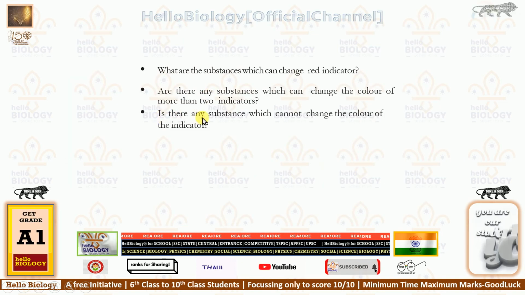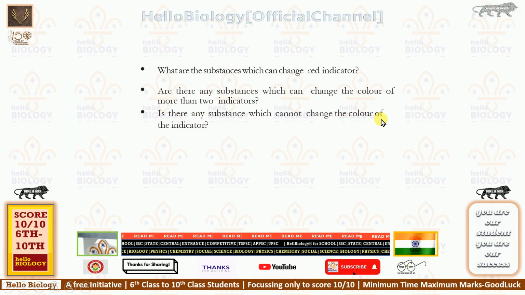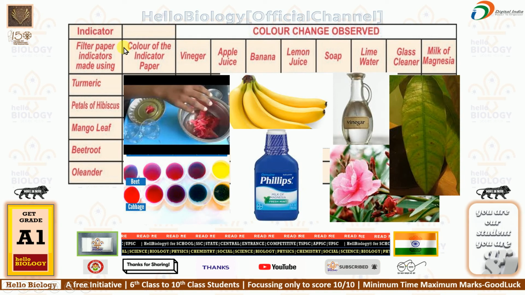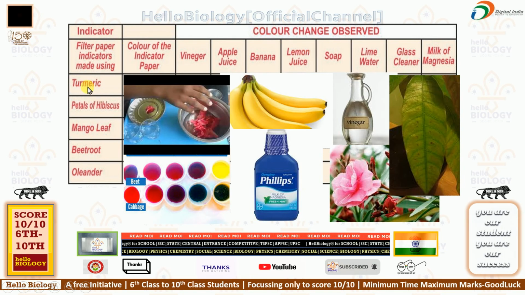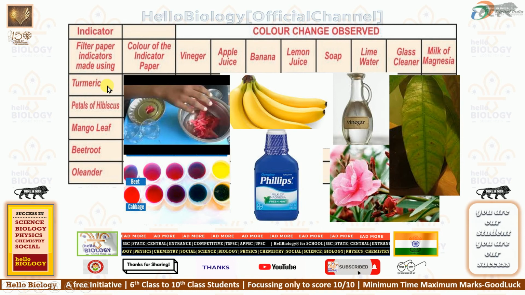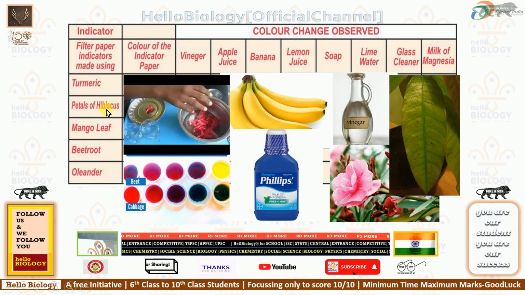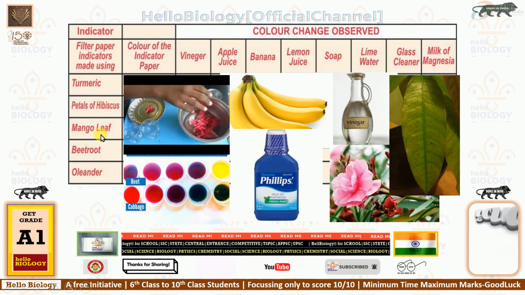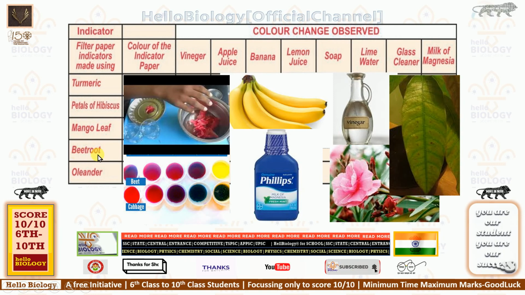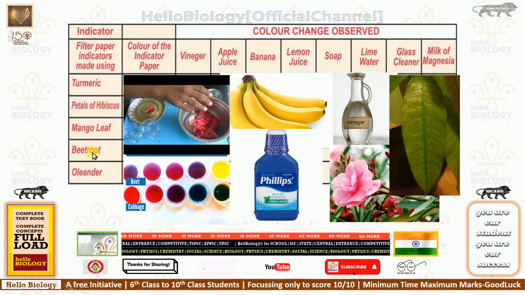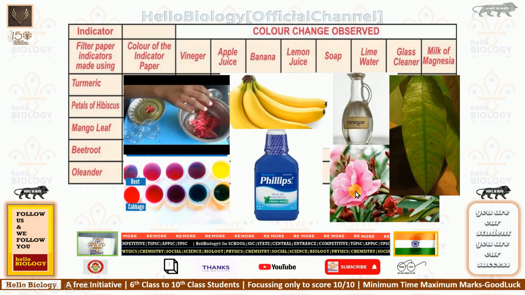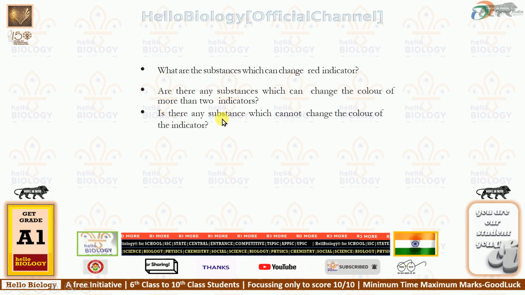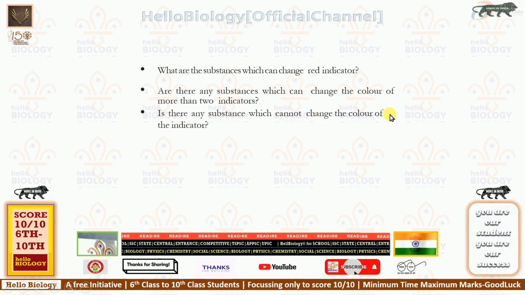And last one: is there any substance which cannot change the color of the indicator? Yes, water. We will use water also. Water cannot change the color in any of the solutions. That means if turmeric paper is dipped in water, no color change. Petals of hibiscus indicator, if we dip in water, no color change. Mango leaf, if dipped in water, no color change. And beetroot juice indicator, if we dip in water, no color change. Oleander paste indicator also, if we dip in water, no color change. So water is a substance which cannot change the color of the indicator.